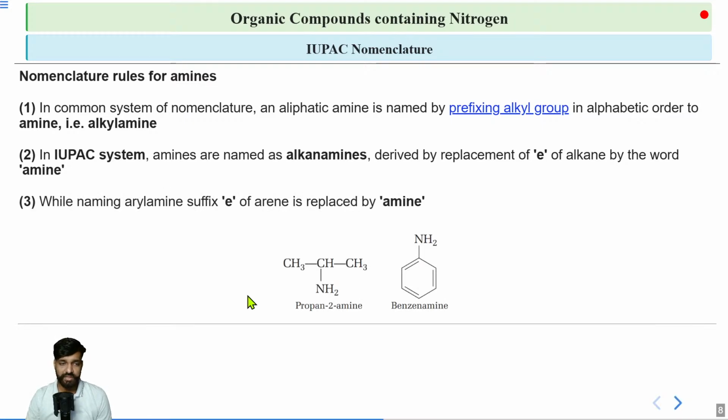Now here we have an example. Suppose we are taking amine that is present on the second carbon, then it will be named as propan-2-amine. Similarly, here NH2 is attached to a benzene group, so we will call it benzenamine. Okay. What about the common name for both of them? It's very simple. So this will be isopropylamine. Okay, because it is attached from the middle carbon, so we'll write it as isopropylamine. What about this? So it will be phenylamine. We will not name it as benzene, we will name it as phenyl. Got it?